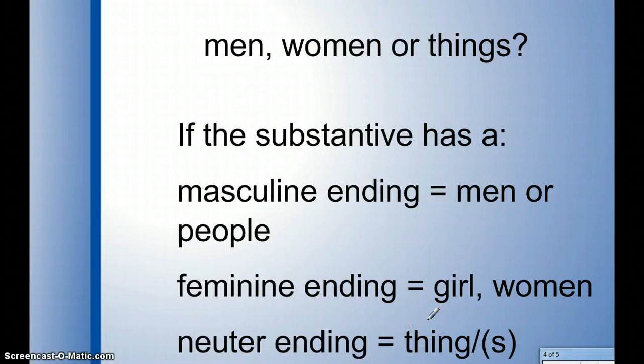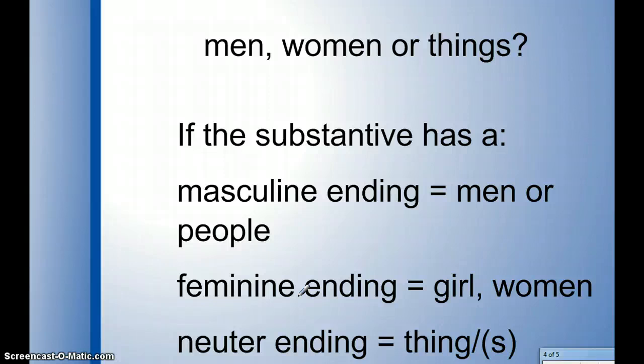So how do I know when I'm translating a substantive in Latin if I should substitute in the word men or man or people or boy or girl or women? Well, it has to do with the gender of the adjective. If the adjective that is acting as a noun has a masculine ending, then you're going to add men or person or people into the sentence.